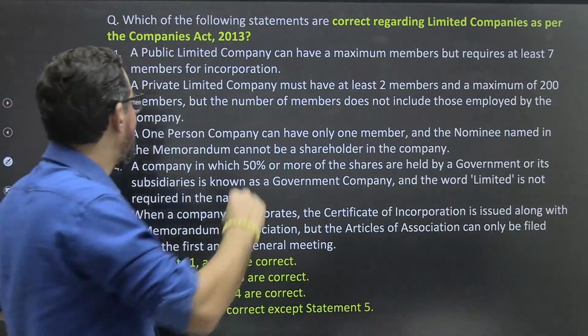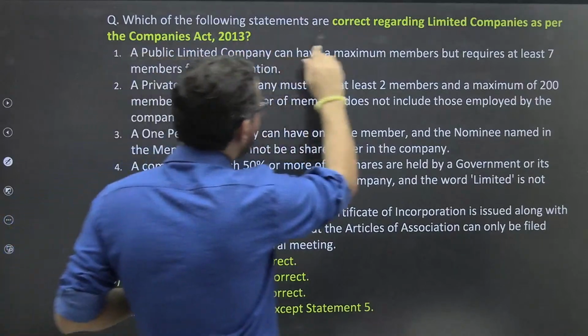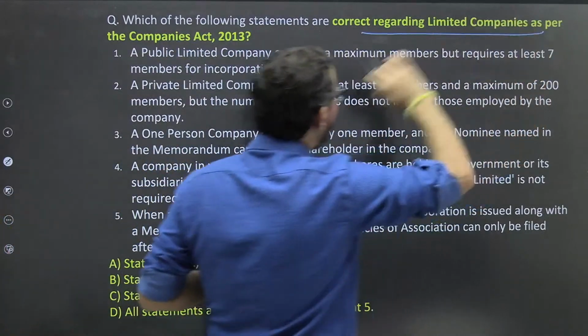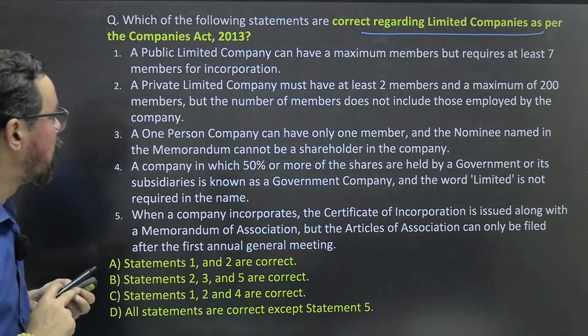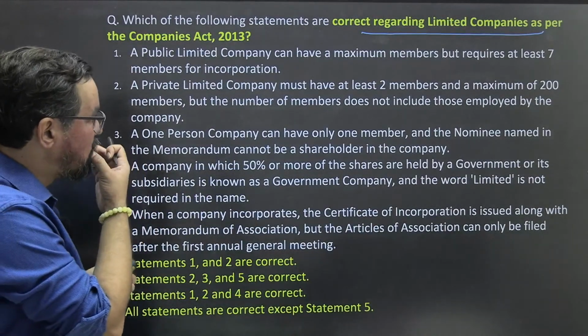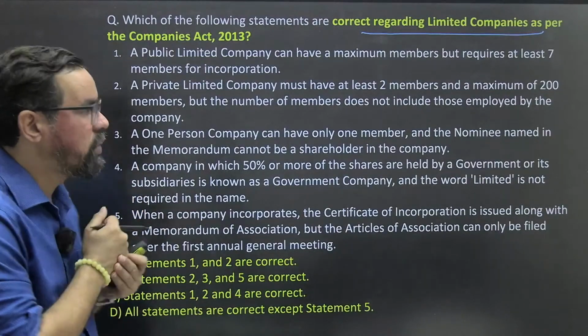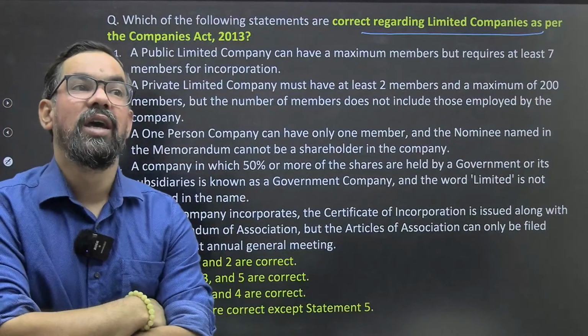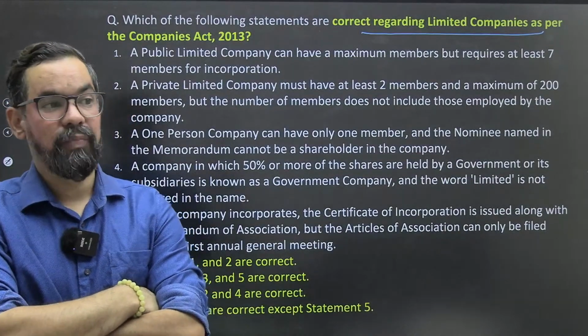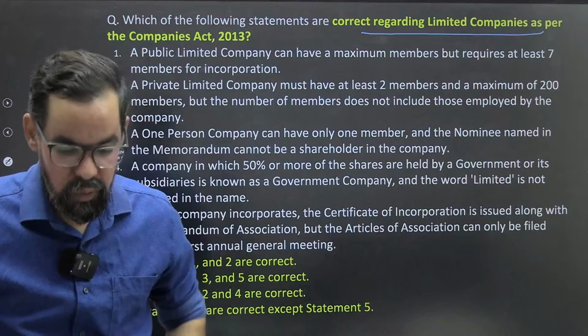This is easy. I hope you guys remember. Which of the following statements is correct regarding limited companies as per the Companies Act 2013? Okay. So public limited companies or limited companies. So what will be your right answer for this one? This we have discussed in your AFM subject also. Okay. AFM, you remember it, right? You haven't forgotten AFM, have you?